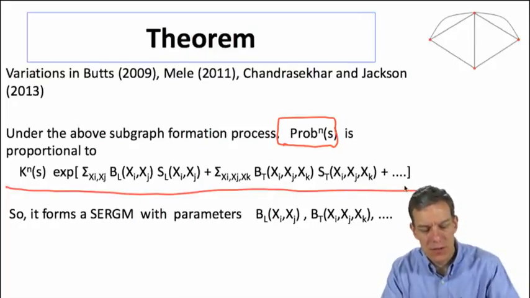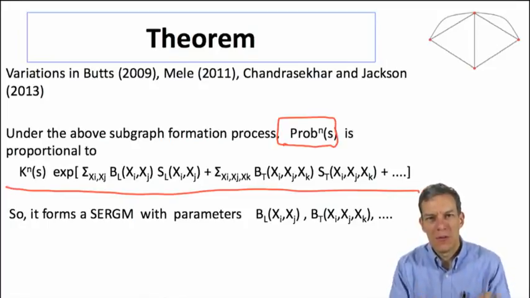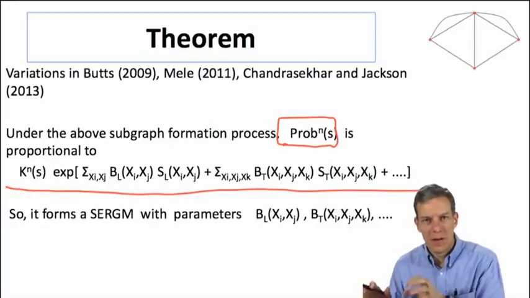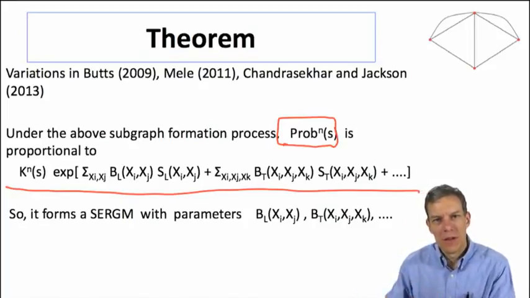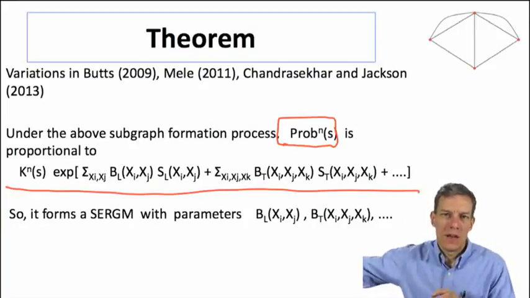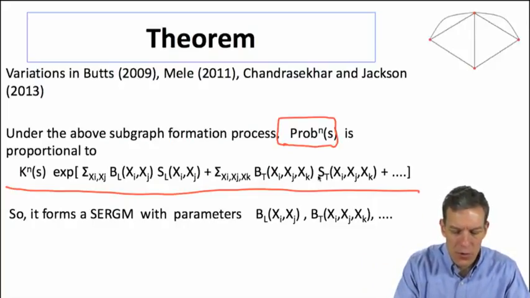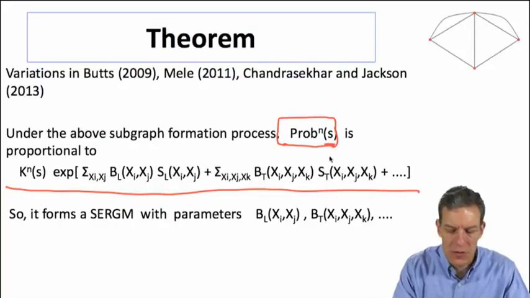So basically these theorems in these different papers aren't expressed in this form, but they show that if you're forming different subgraphs in some formation process, then when you aggregate up, you can end up with an exponential representation of that. And so this is one where it's actually an ERGM representation.